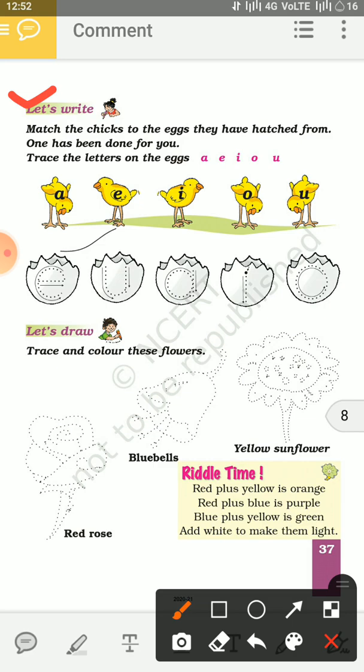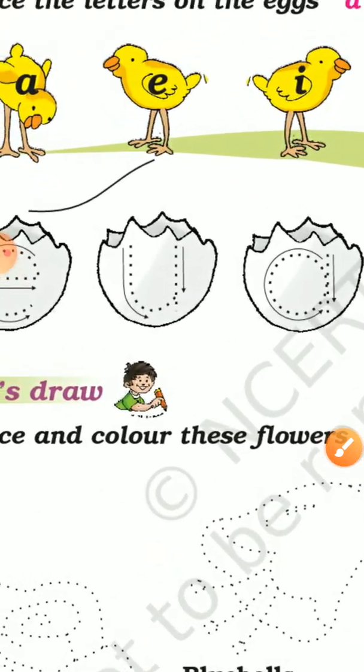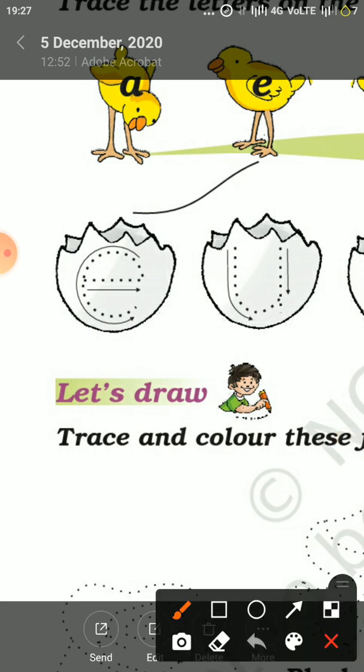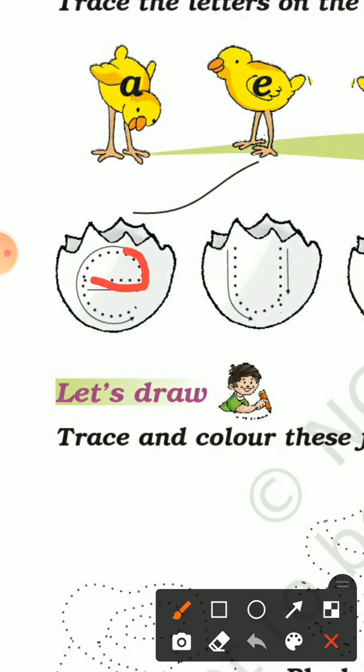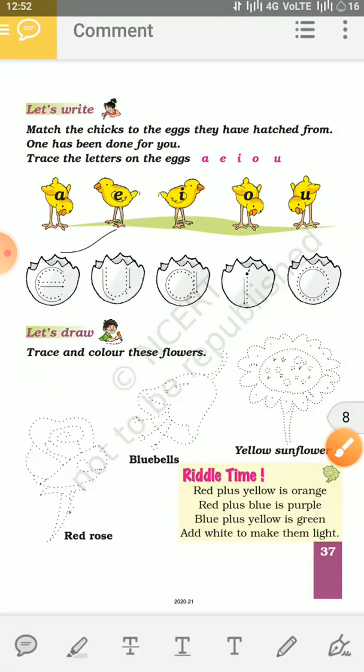Now look at these hatched eggs. What is written here? Yes, first we have to trace the letter that is written on these hatched eggs. Let's start with the first one. I am doing the first for you. Follow the given direction. Yes, and join these dots. And what do you get? Yes, we get the letter E. Now in the same way, you complete tracing all the letters that are given on these hatched eggs.